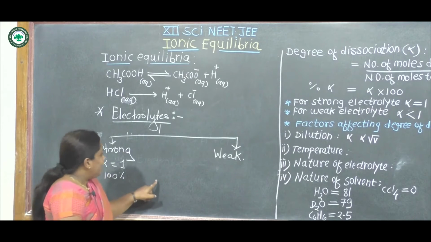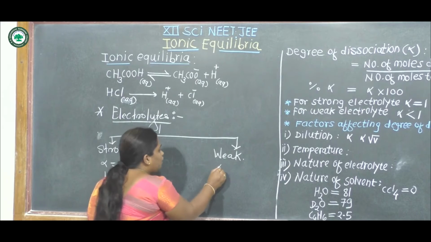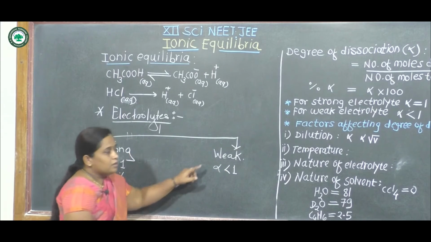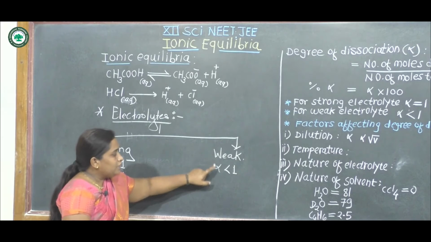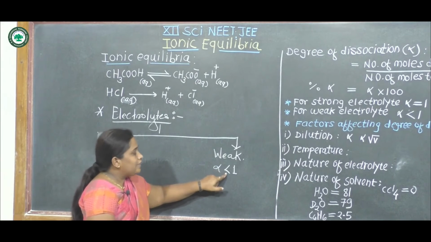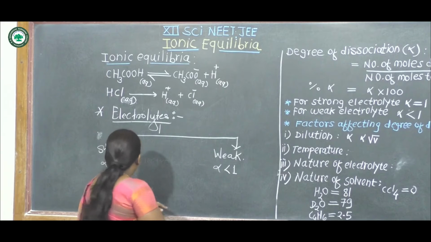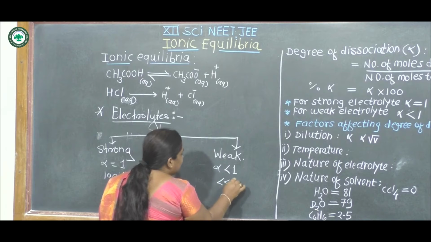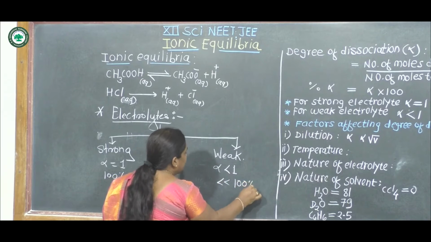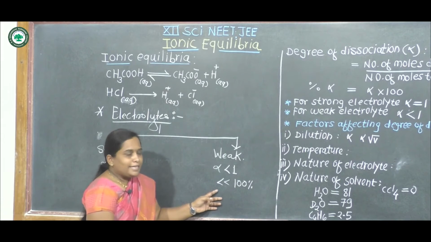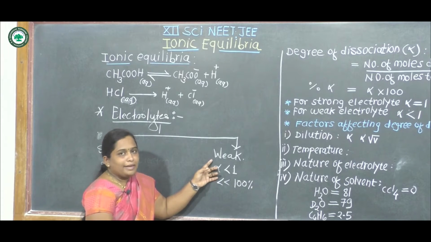And for a weak electrolyte, the degree of dissociation is less than 1 and the ionization is less than 100%. About 5 to 10% ionization takes place in a weak electrolyte.